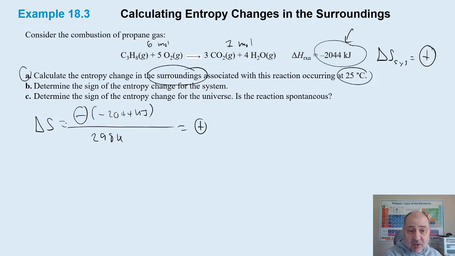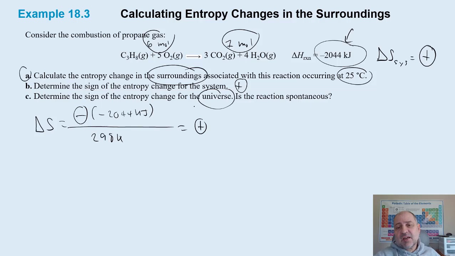Determine the sign of the entropy change for the system. Okay, so for the system, we already did that. That's going to be the 6 moles going to 7 moles, so this is also a plus. And then C is determine the sign of the entropy change for the universe. Did that already before we even read the questions, right? So the system as well as the universe, the change in entropy of the universe is always positive. So at least that's how I see it. So there's no other answer here. If we're talking about the universe, always up, right?